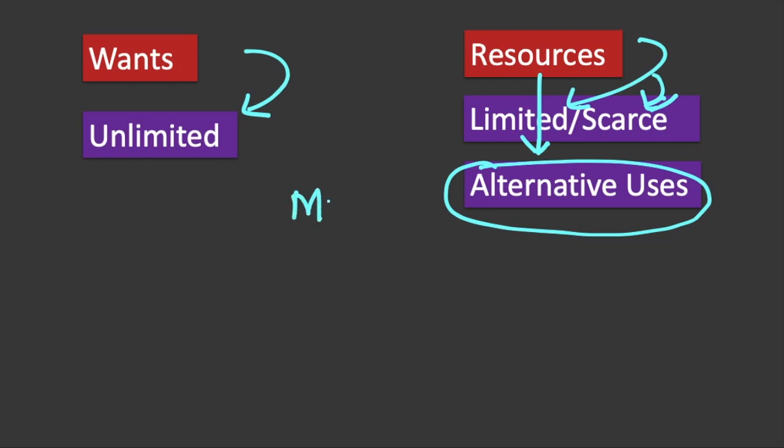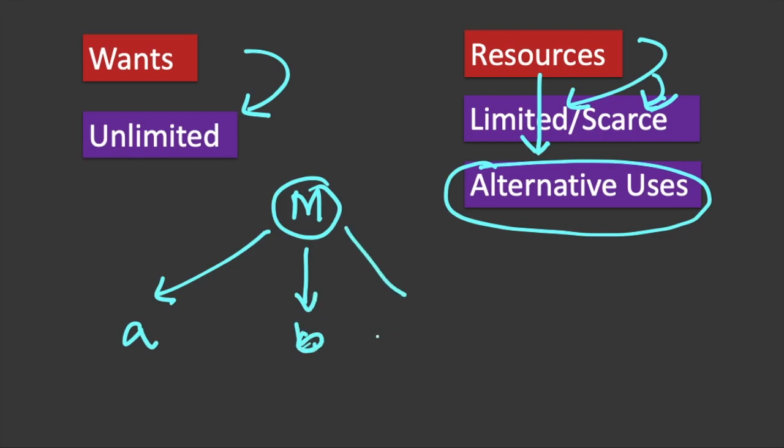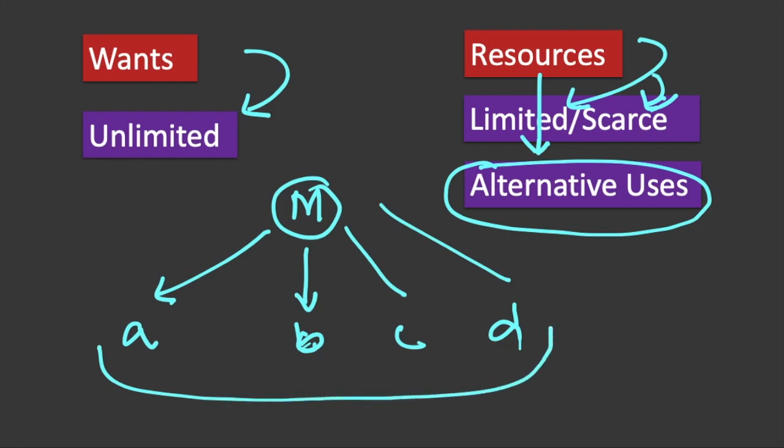Now you have limited money. You can put that money to use A, or to use B, or to use C, or to use D, and so on. You can't buy all these things or do all these things.